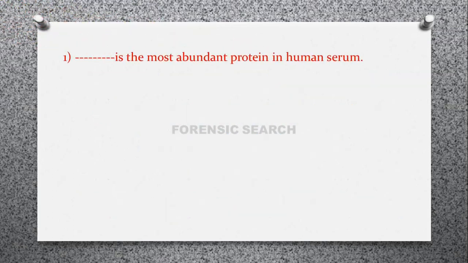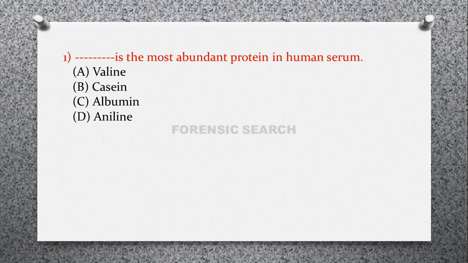The first question is: dash dash is the most abundant protein in human serum. There are four options. Option A is valine, option B is casein, option C is albumin, and option D is aniline. Anybody guess the correct answer of this question? Yes, the correct answer of this question is option C, that is albumin.